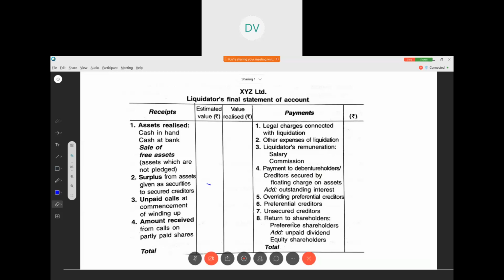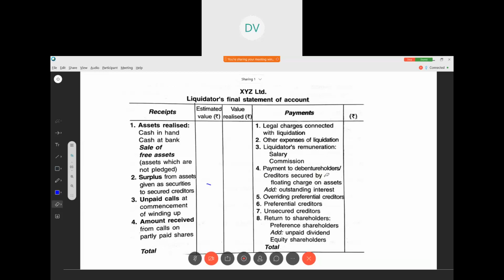You can't pay the shareholders first and pay legal charges last. So one by one, you should know the order. The first one, legal charges connected with liquidation. Second one, other expenses of liquidation. Then liquidator's remuneration. Here liquidator's salary, liquidator's commission. Clear? The first one, legal charges of liquidation, expenses of liquidation, liquidator's remuneration. These three things are related to the liquidator or liquidation.